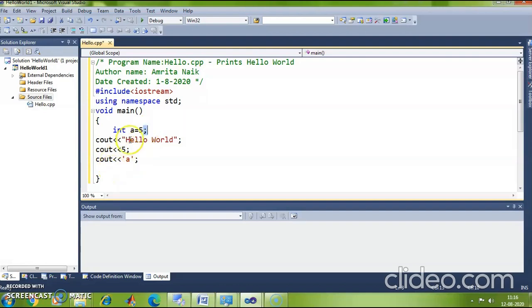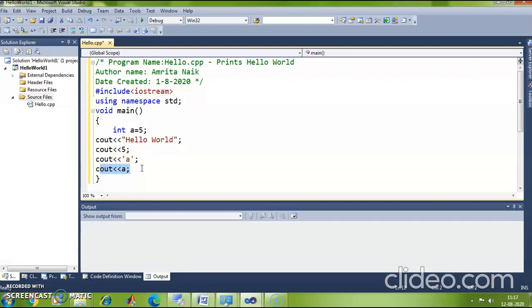Okay, now I want to print the value of this variable a. How will I print it? I will simply write here cout. I will use the object cout followed by insertion operator followed by the variable a. That's it. Terminate every line with the semicolon. So you see that I have never used any type specifier here. I have directly printed the variable which I wanted to be printed on the screen.